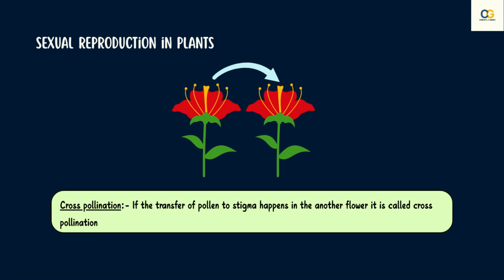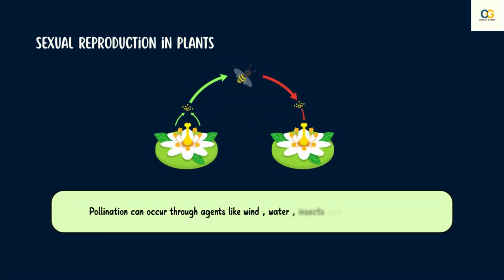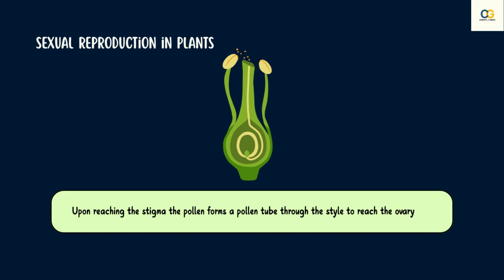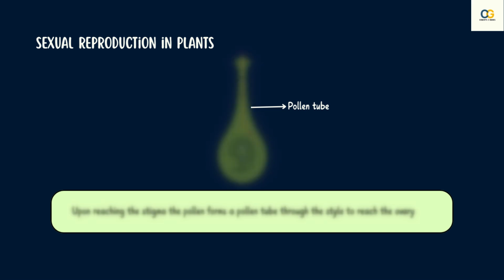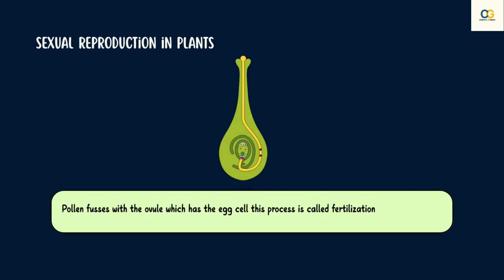If the pollen is transferred from one flower to another, it is considered as cross-pollination. And this transfer of pollen from one flower to another can be achieved using agents like wind, water, or insects and animals. So once the pollen reaches the stigma of the flower, it creates a pollen tube along the style to reach the ovary and fuse with the ovule which has an egg cell.